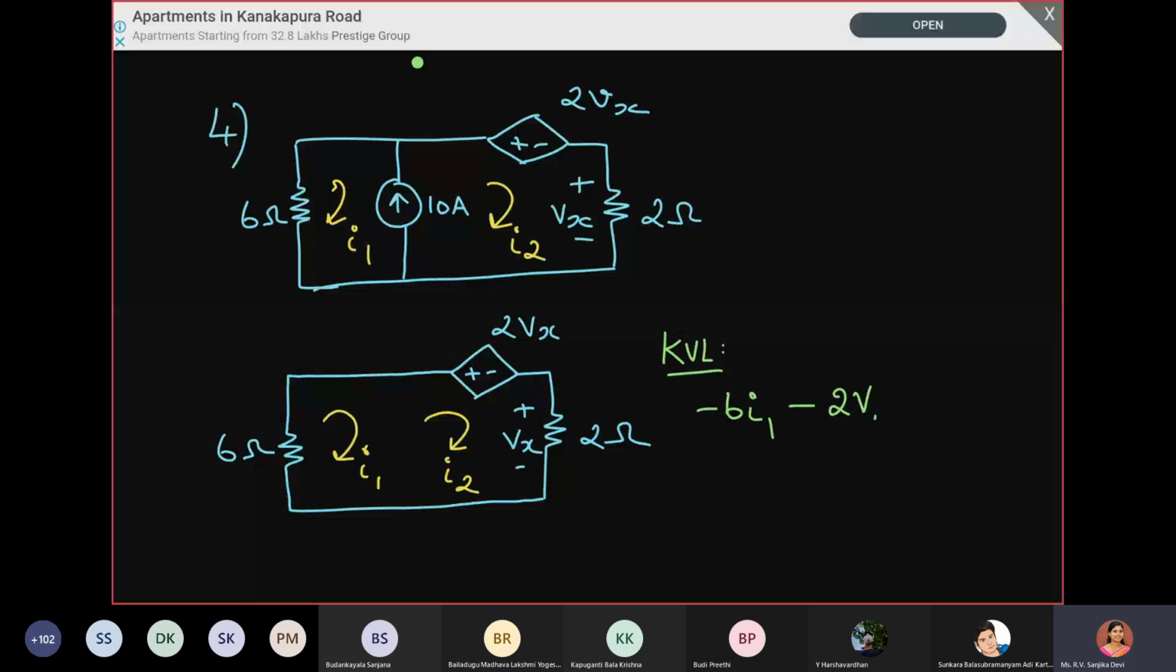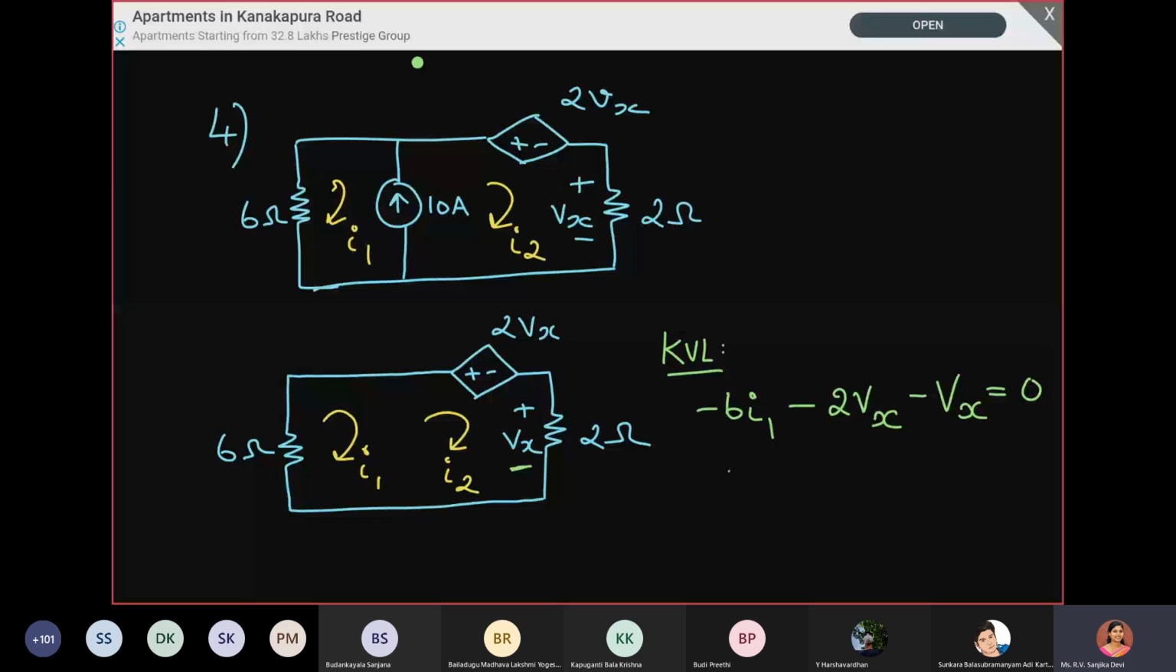And for the 2 ohm resistor, already there is a voltage drop of Vx, right? So now if we are coming out of this minus terminal, we will write it as minus Vx is equal to 0. Okay, so minus 6 I1 minus 2 Vx minus Vx is equal to 0. So directly we are writing the voltage drop across the 2 ohm. But we have to find what is Vx in terms of I2.